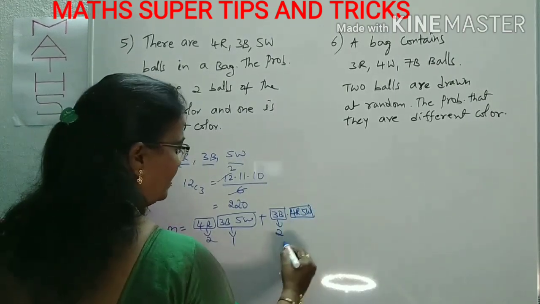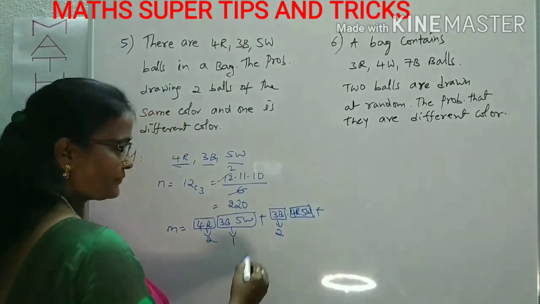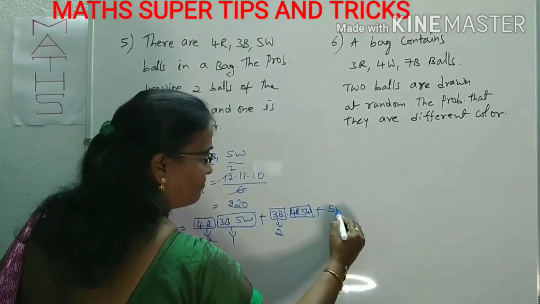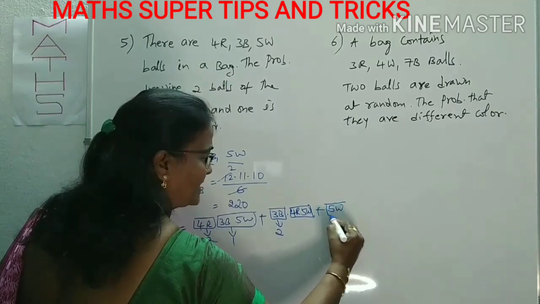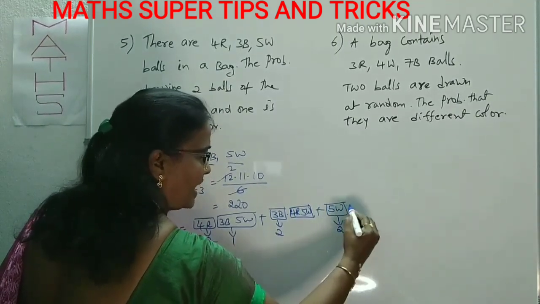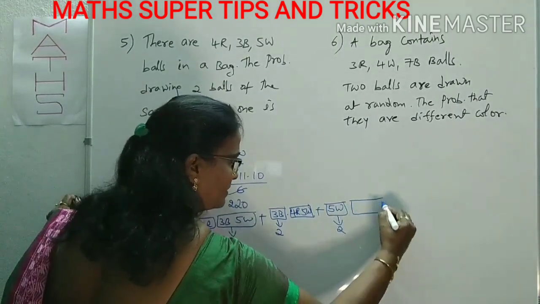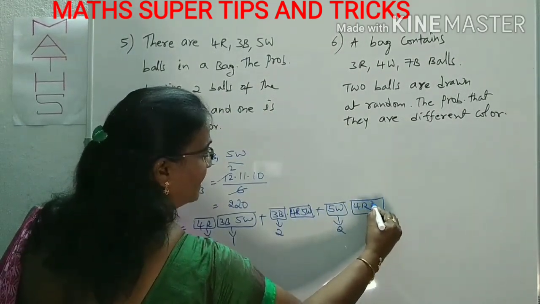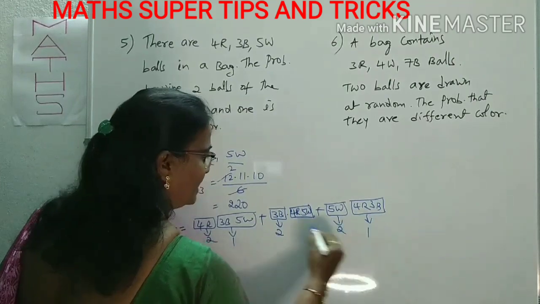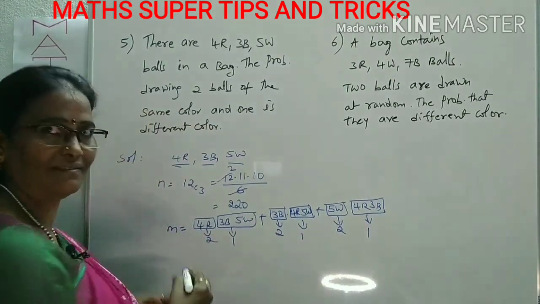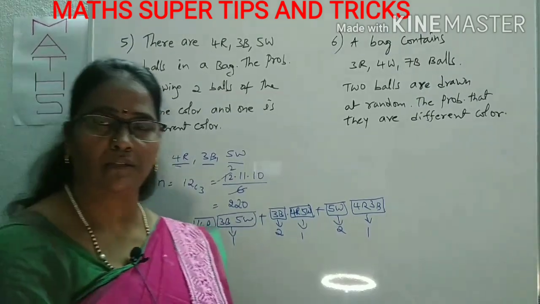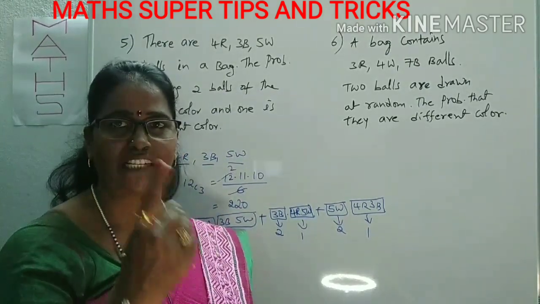One more case will be: we can choose 2 whites. From the 5 white we can choose the 2 whites. And the remaining: from the 4 red and 3 black we can draw the 1 ball. Right? Now what is the meaning of this? 2 balls are the same color, one is a different color.